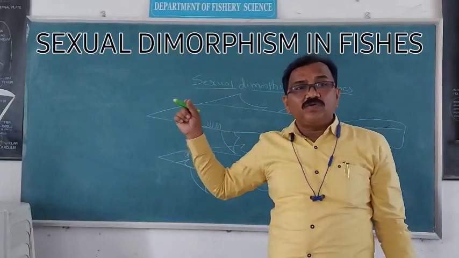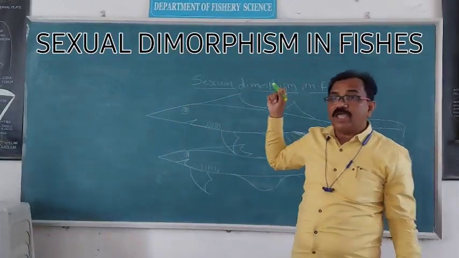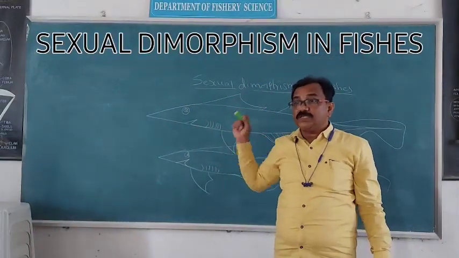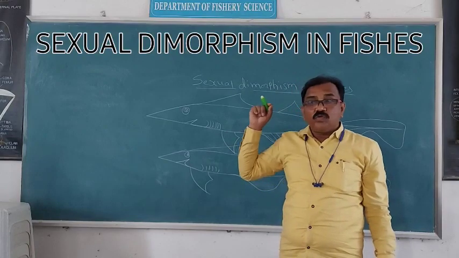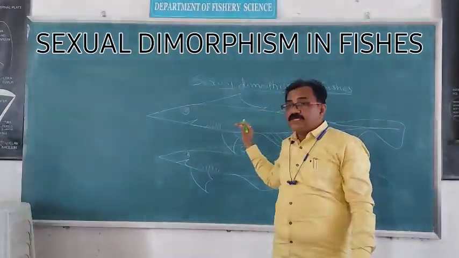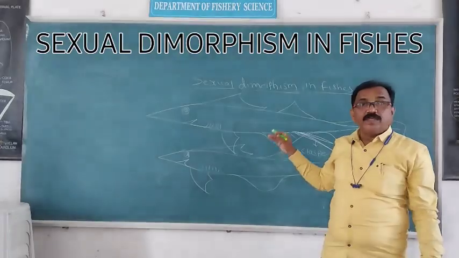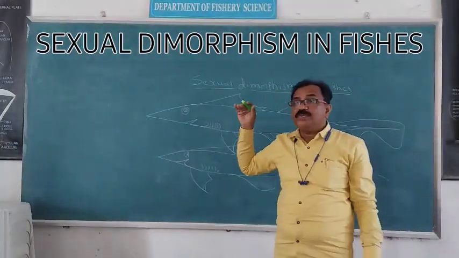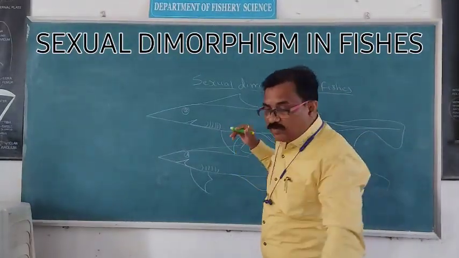Generally, these holocephalians have a ghost-like appearance. In these holocephalians, again, male fish and female fish we can identify. How are these to be identified?